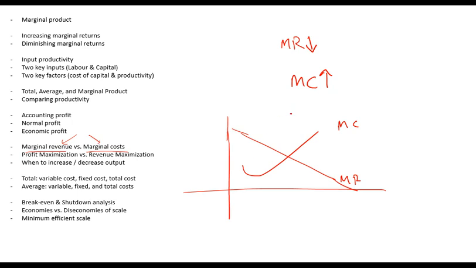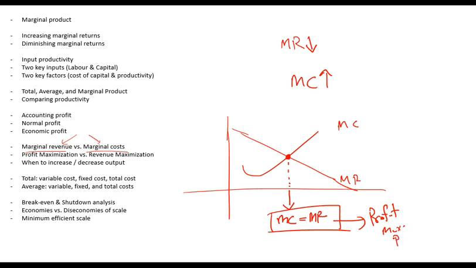So remember, your profit maximizes at the point at which marginal cost becomes equal to marginal revenue. This is the profit maximization point. Remember this. This is very, very important. Memorize it. That profit maximization point is the one at which marginal revenue equals marginal cost.